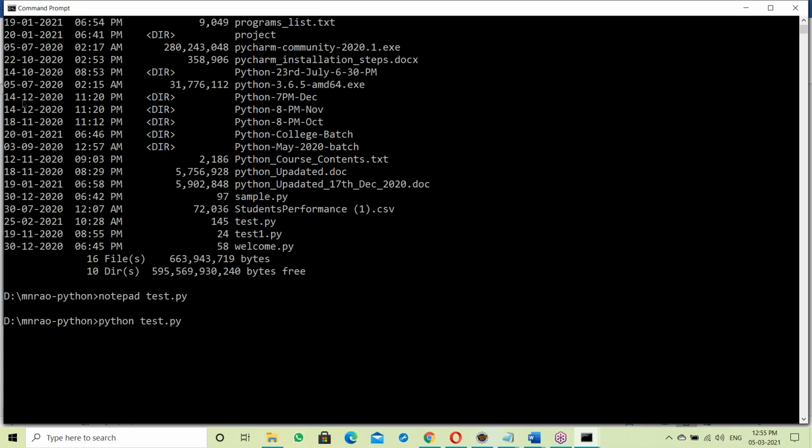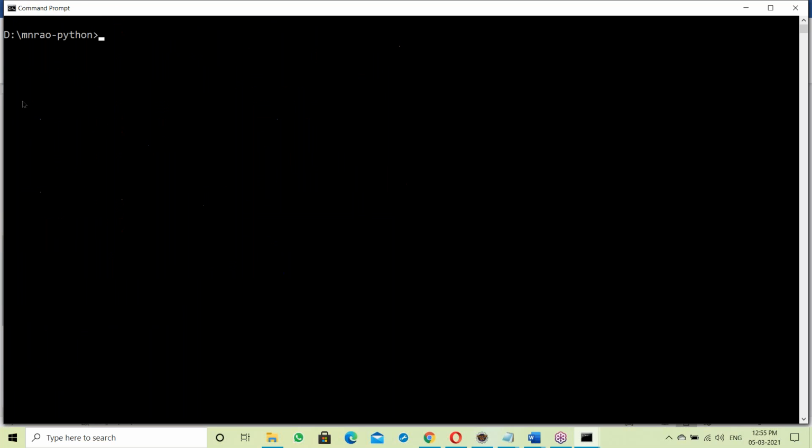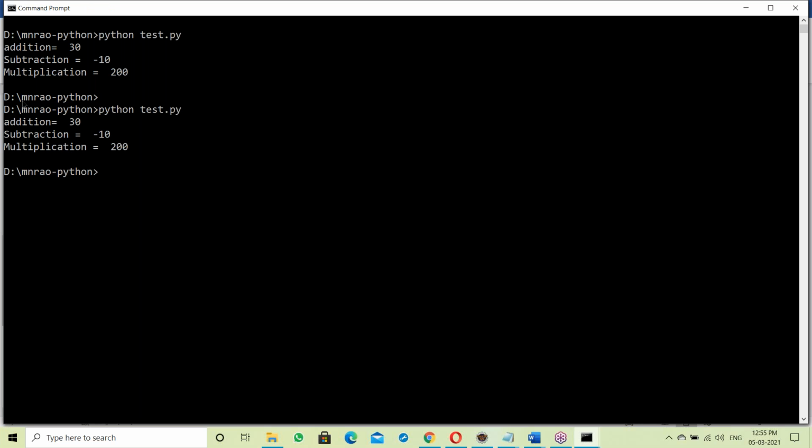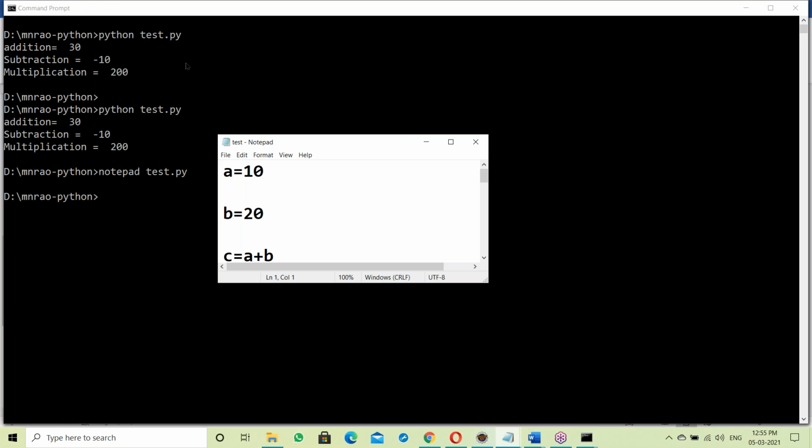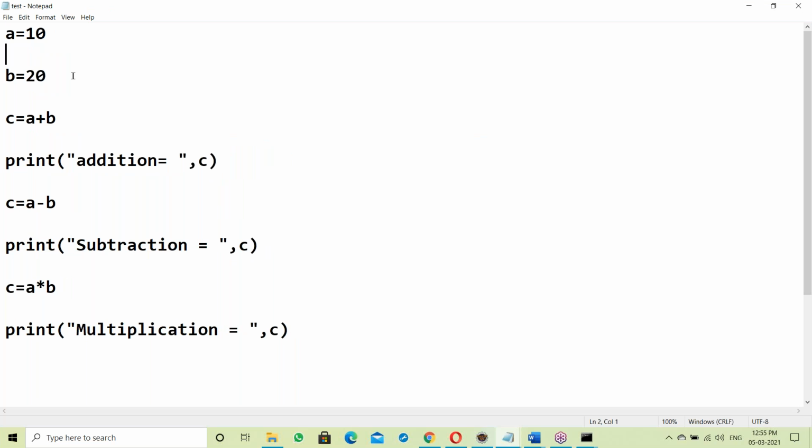I'm running it with Python, and it's working fine. No error checking, no comparison process, nothing. It was directly submitted, so directly executed. Suppose, for example, A equal to, B equal to, C equal to A plus B.